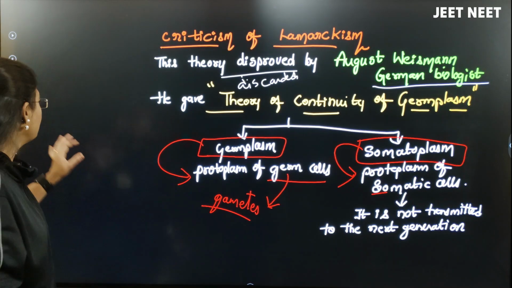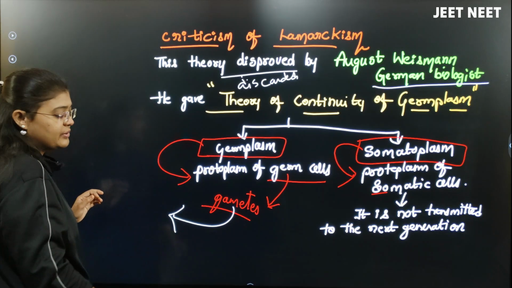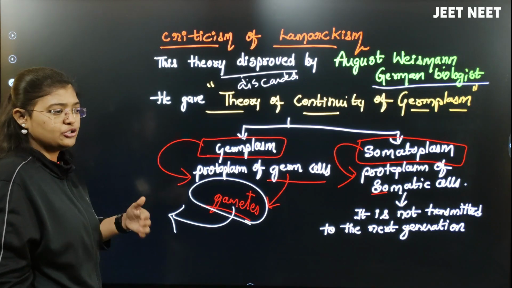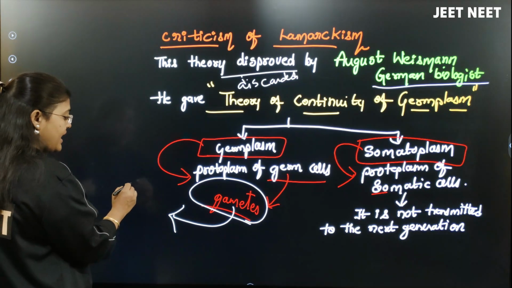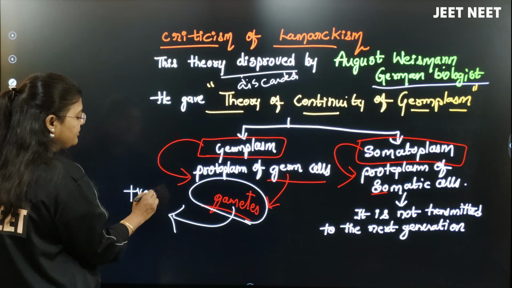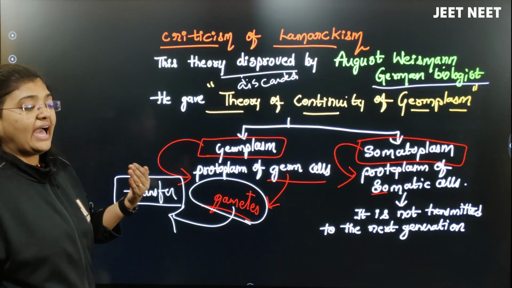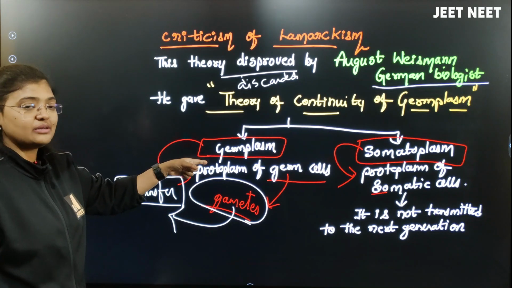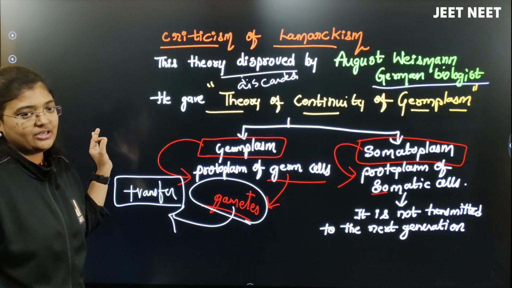What is transmitted to the next generation here? That will be the germ cells, because the germ cells are present in the gametes. Gametes alone are able to produce new offspring, right? So the gametes are able to be transmitted to the next generation. So if you want to transmit the characters to the next generation, it has to be transferred through which plasm? Germplasm, not by somatoplasm and not by acquired characters either.